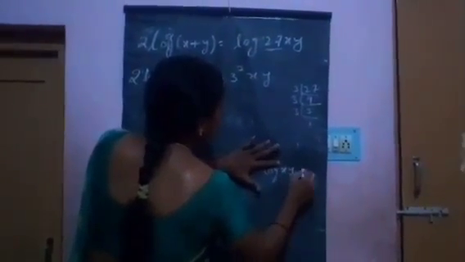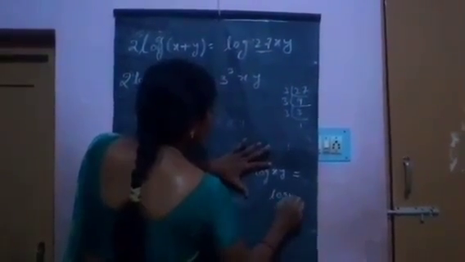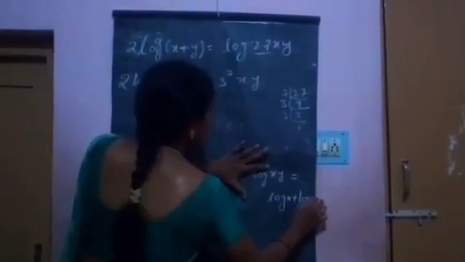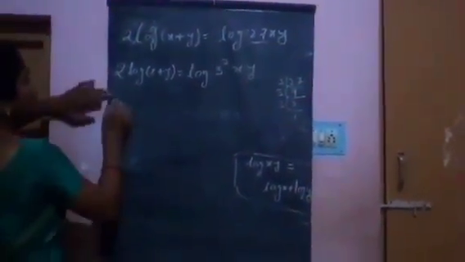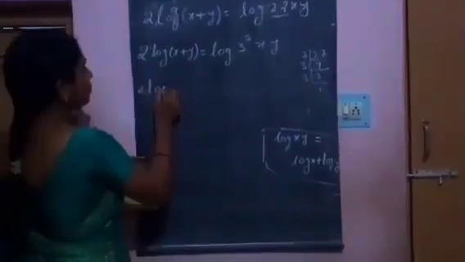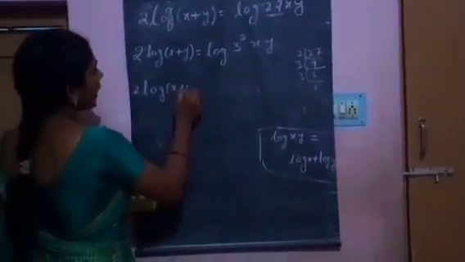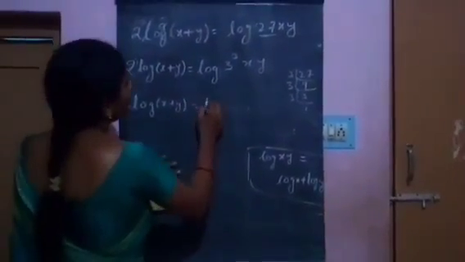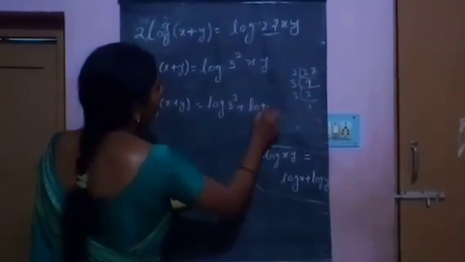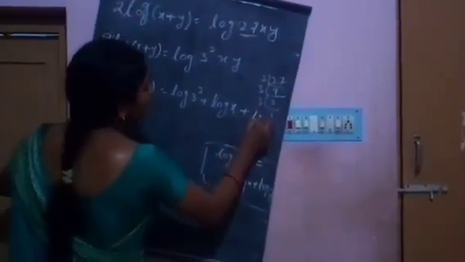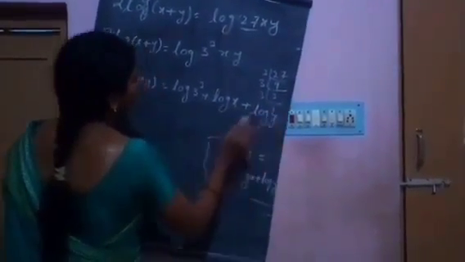Log xy equals log x plus log y. Using this formula, 2 log of x plus y equals log 3 cube plus log x plus log y.